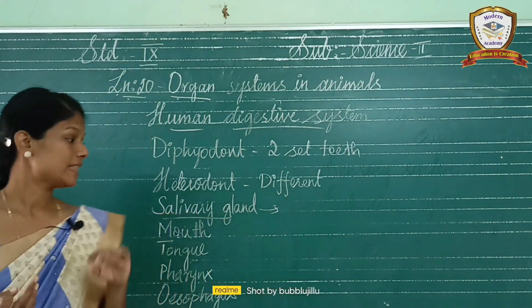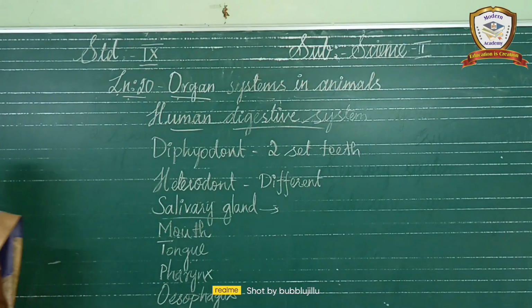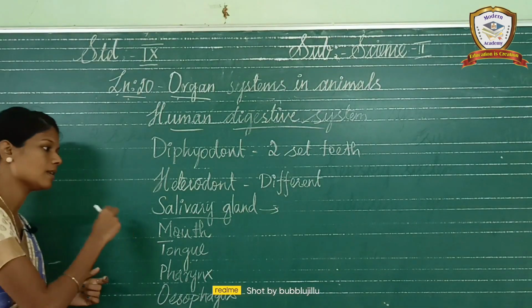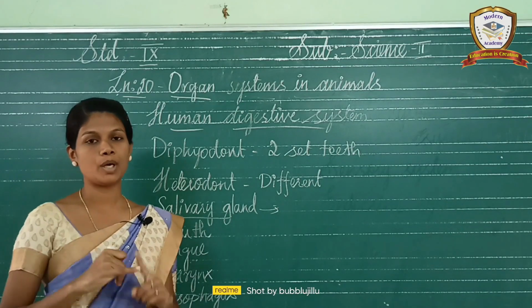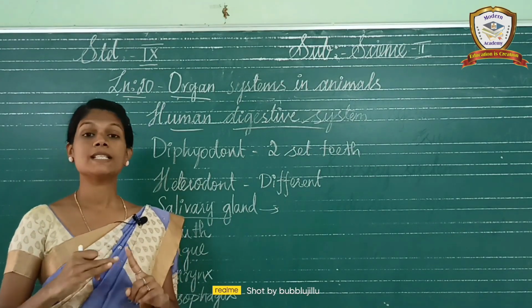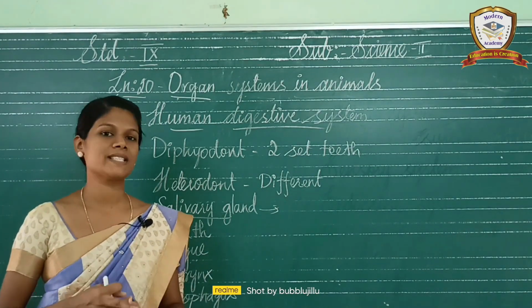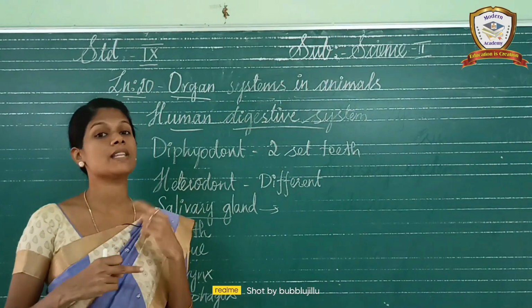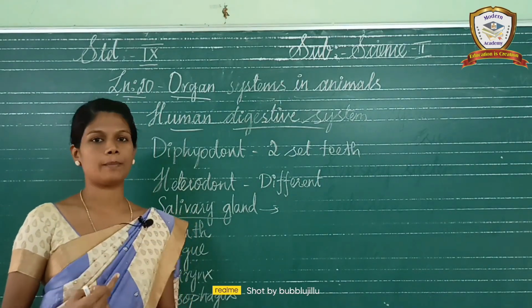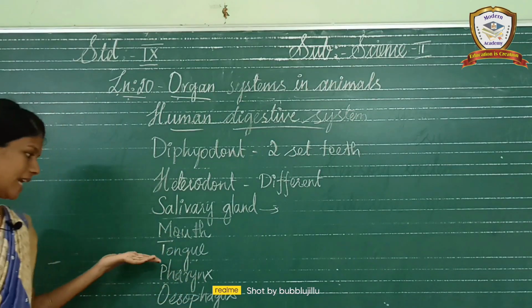Okay, so totally three salivary glands are there. What are they? Parotid gland, sublingual and submaxillary. The salivary glands contain three: parotid, sublingual, submaxillary. The submaxillary is otherwise called submandibular. Okay, so next is tongue.